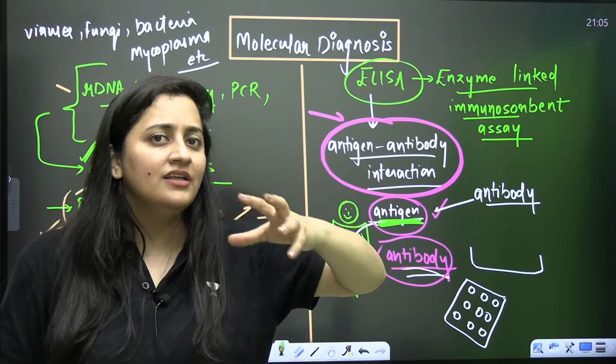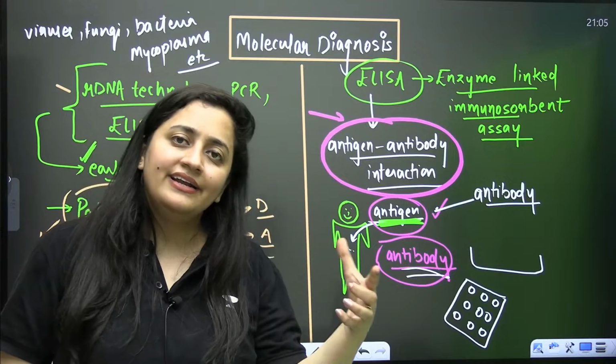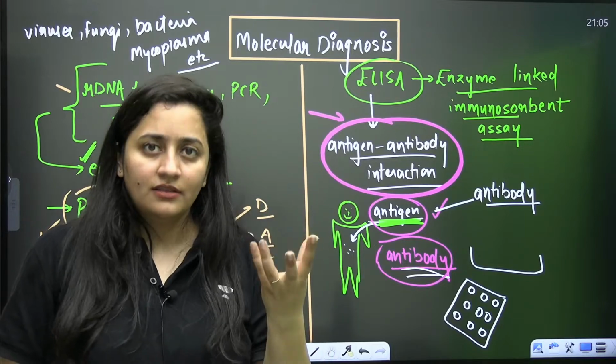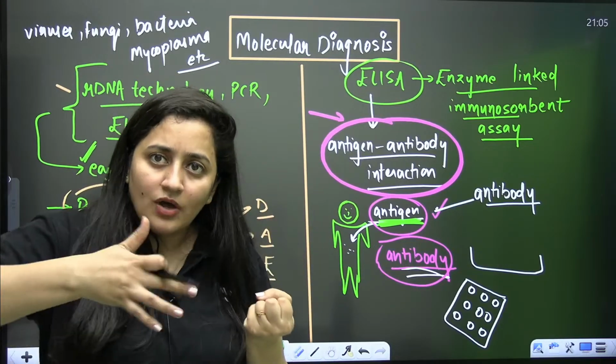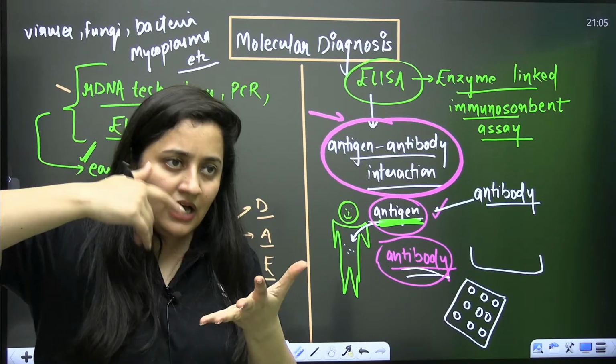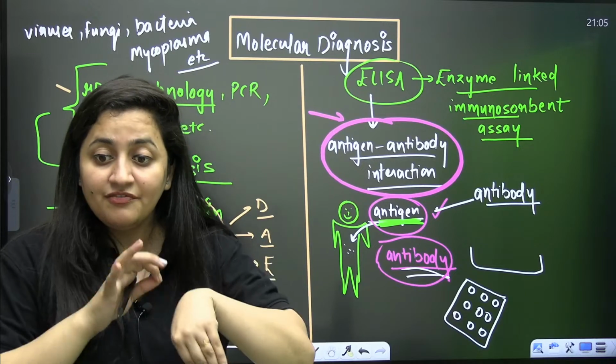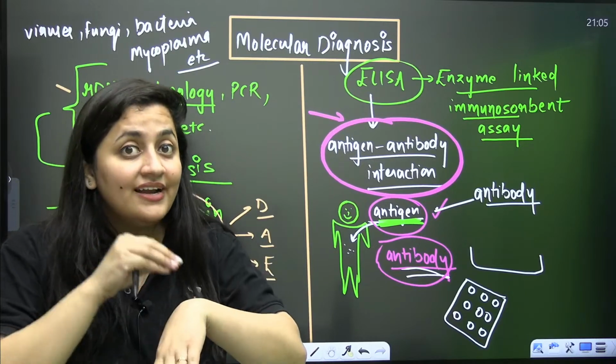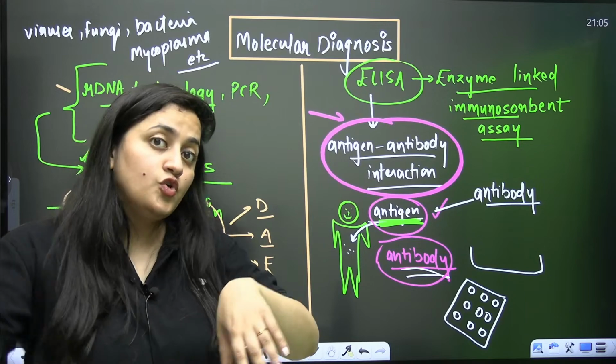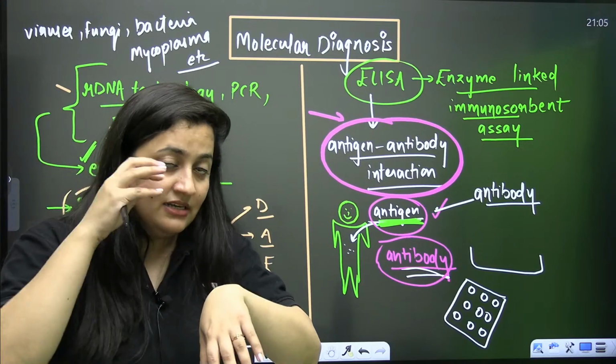The antigen and antibody are going to join, yes or no? They are complementary to each other, so they will join. After that, washing will be done and the unbound antibodies will be removed. Even if the antigen is present in very small amounts, you are putting the antibodies in that trace, right?